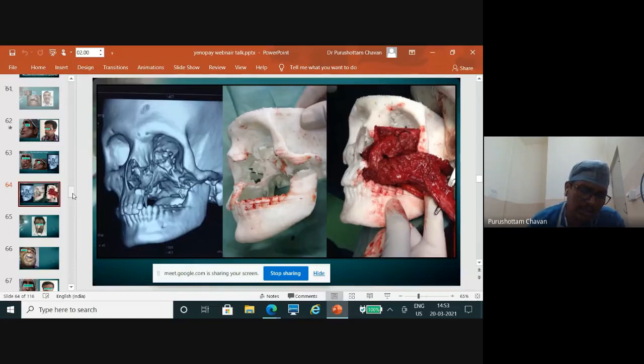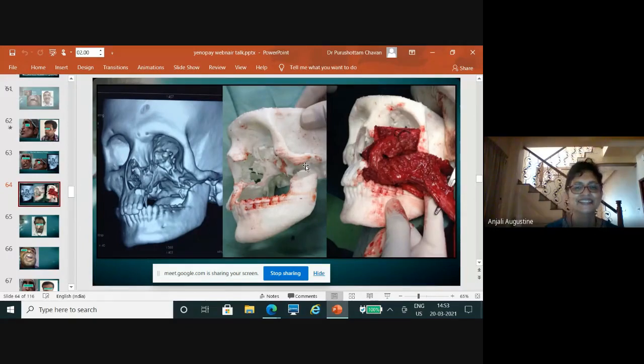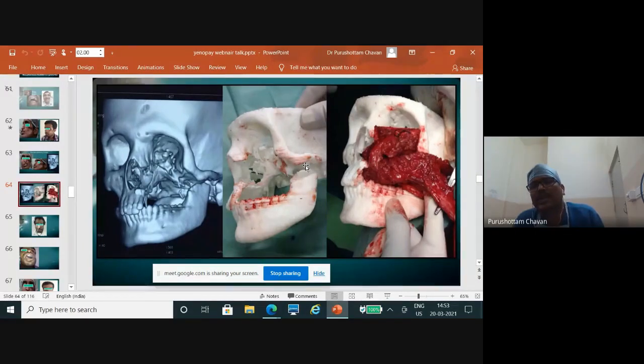It is a very nice question, madam. But the issue is what happens. Even if you notice a recurrence after maxillectomy, there is nothing we can do. I have not come across anybody saying that once you have done a total maxillectomy and there is a recurrence in the infratemporal fossa, you can go back. You will say goodbye to him, because that is the technically inoperable area where it would have come.